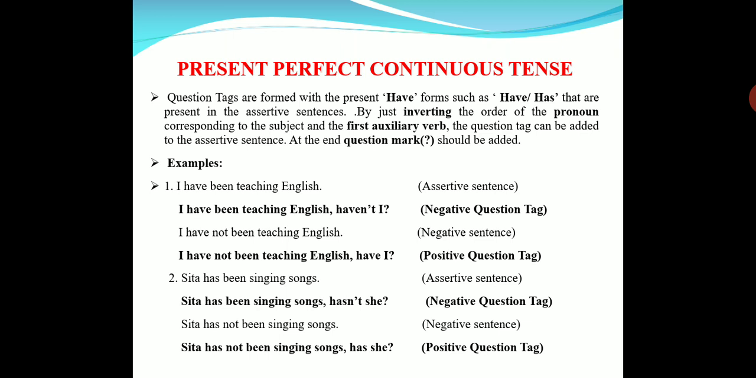Let us see examples. I have been teaching English. It is a positive statement, so we should use the negative question tag. I have been teaching English, haven't I? And now see the negative statement. I have not been teaching English. This is the negative statement. I have not been teaching English, have I? Have I? That is the positive tag. Let us see one more example. Sita has been singing songs. Sita has been singing songs, hasn't she?